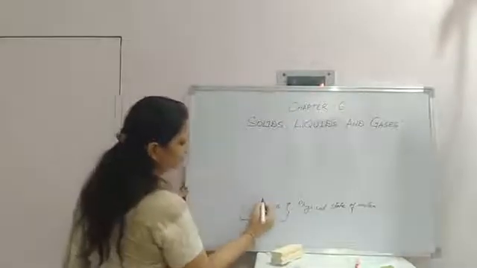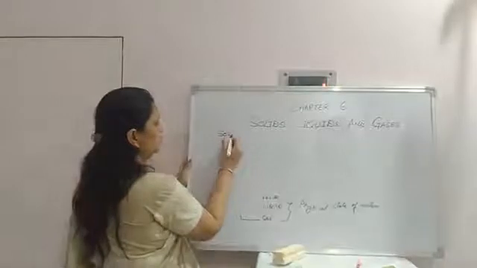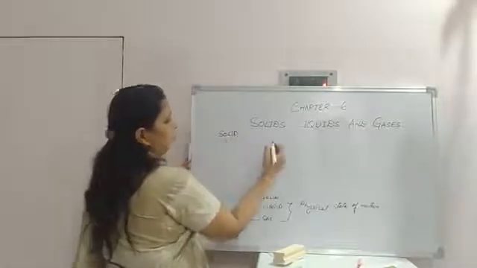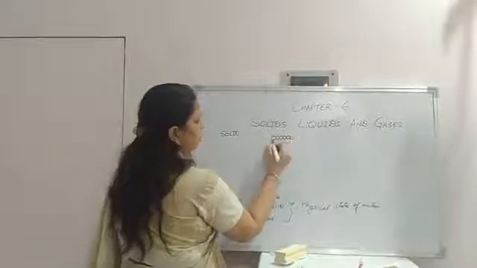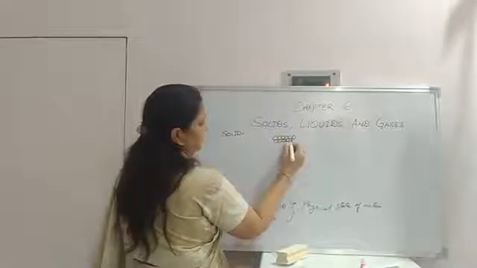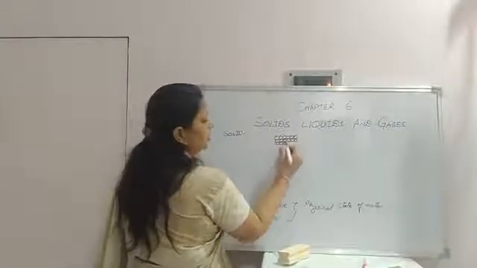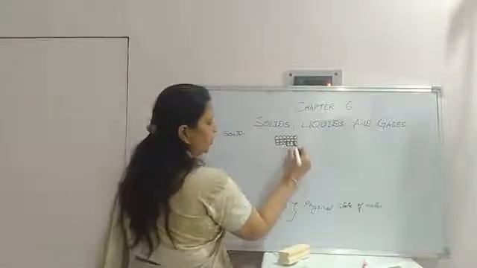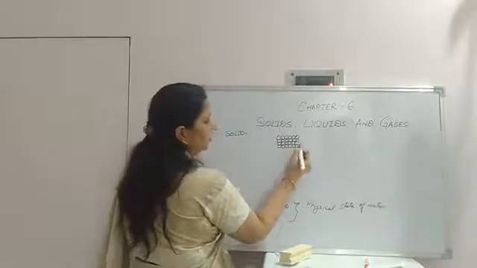First, I am going to teach you solids. These are the molecules of a solid. They are arranged very close to each other, so there is no gap between them.